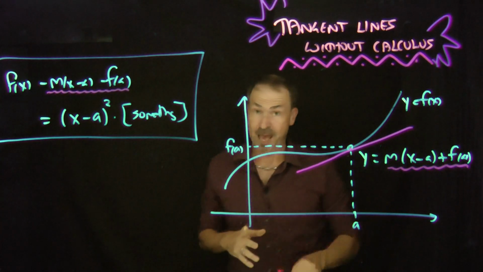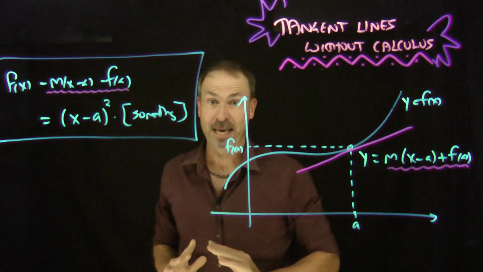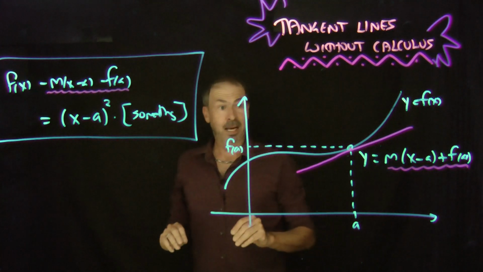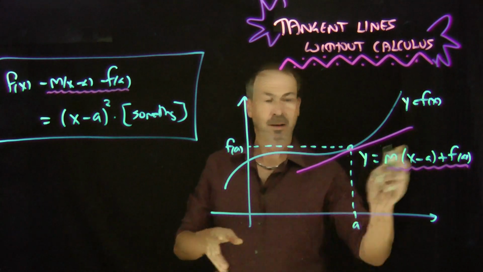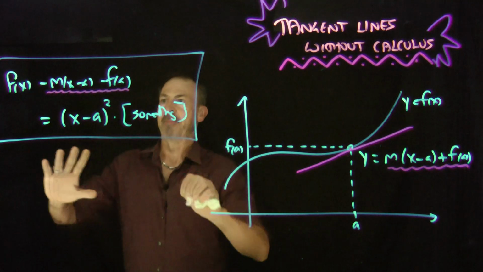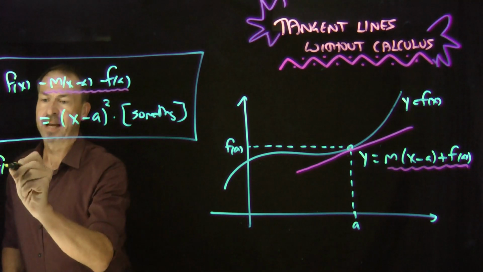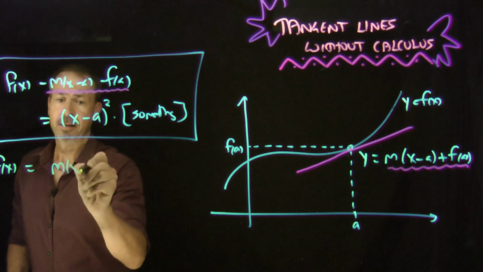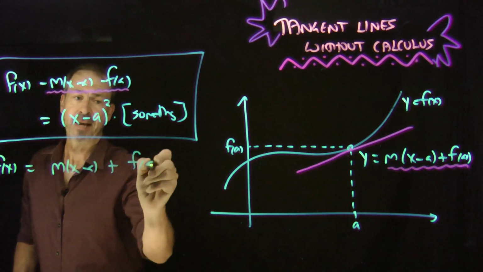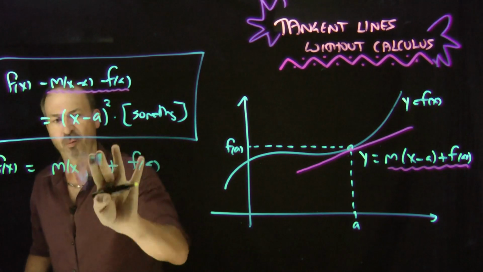So let me see if I can prove that. If I can prove that for you. Why would that be the case? So let's see. Let's keep that picture on the board. So what have we got here? Let me rewrite this again. This is telling me that f of x equals our line, m times x minus a plus f of a. Did I get that correct? Except to keep going right neatly.